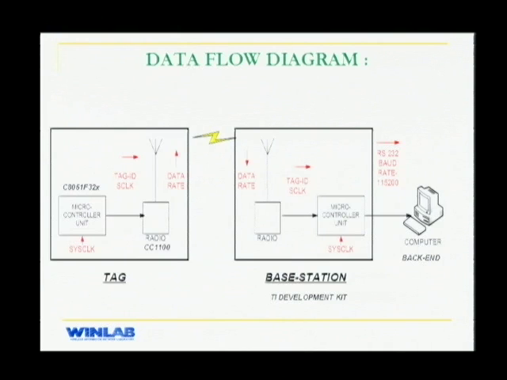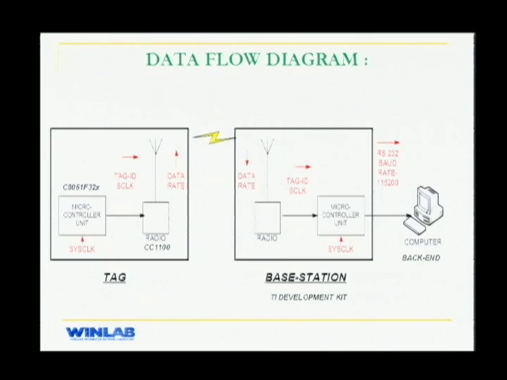This diagram shows a very simple roll call system. You have one tag and one base station. The main components in the tag as well as the base station are an 8051 microcontroller and a CC1100 radio. This radio is completely user programmable.